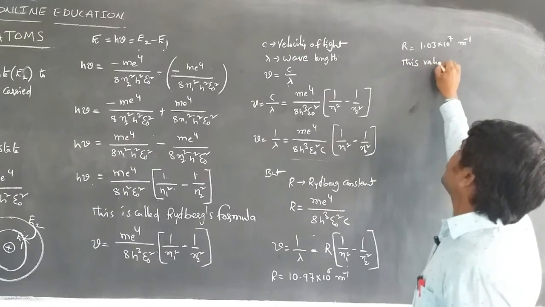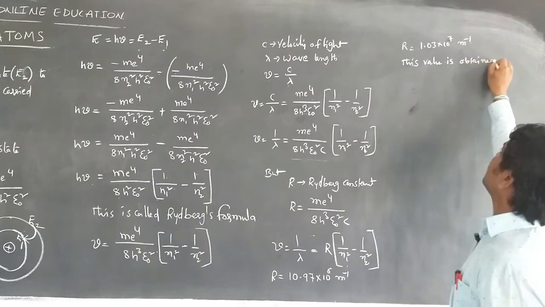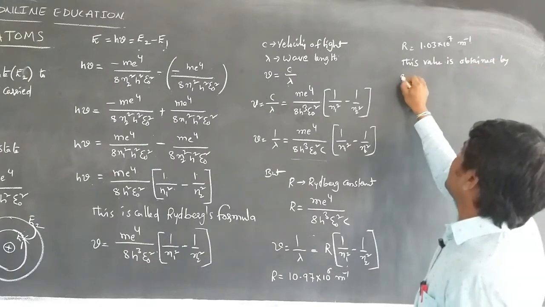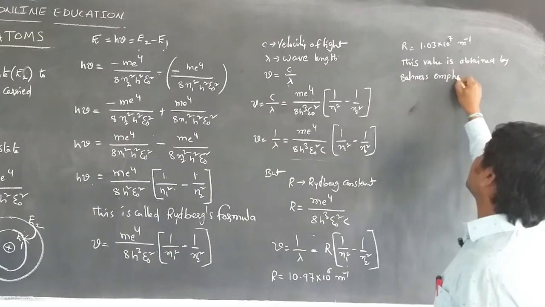This value is obtained by Balmer's empirical formula.